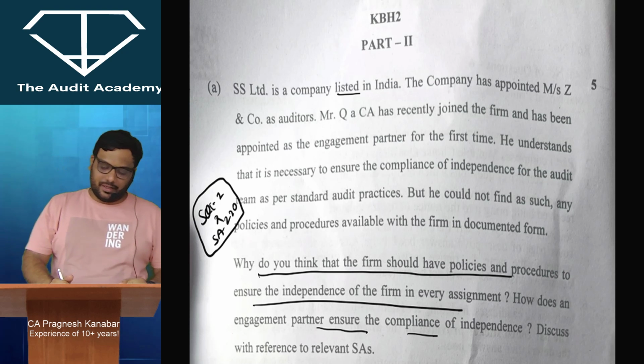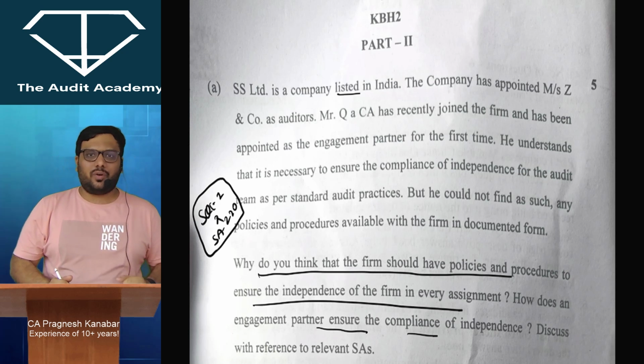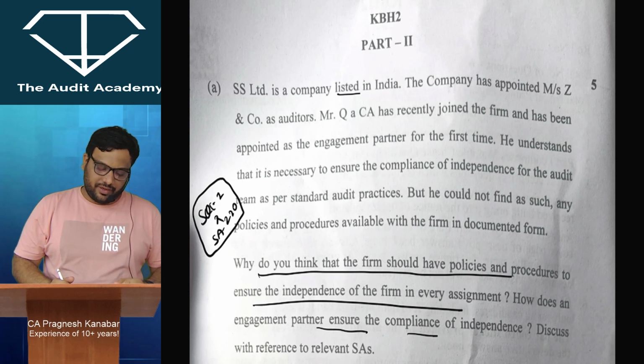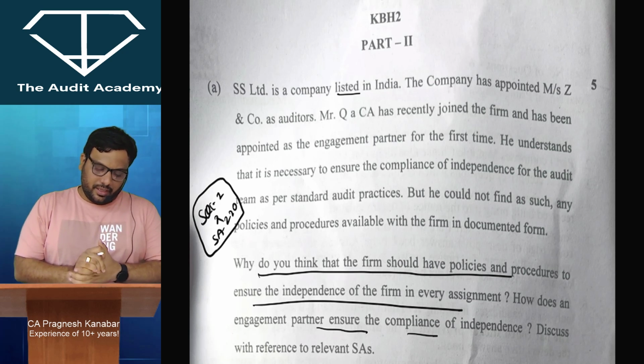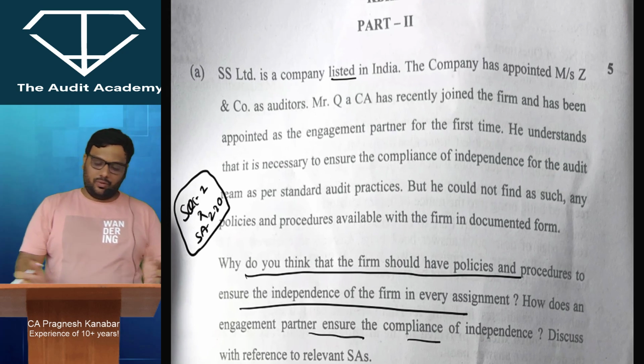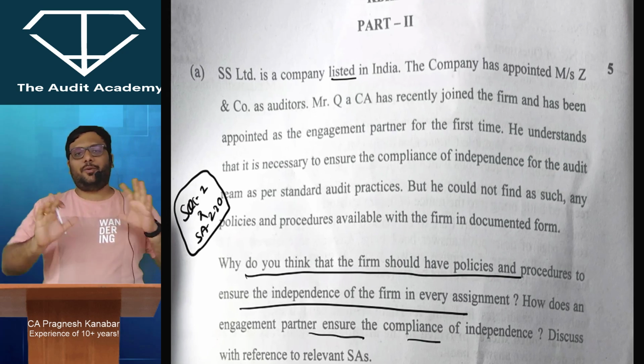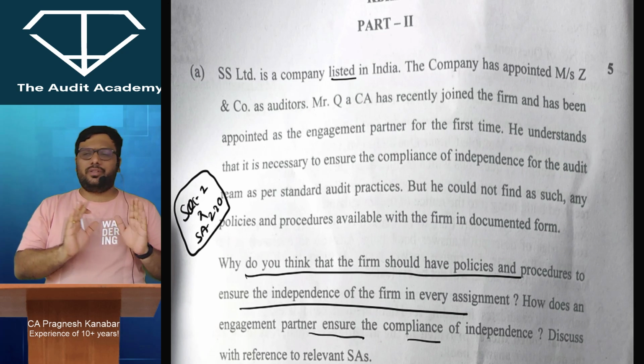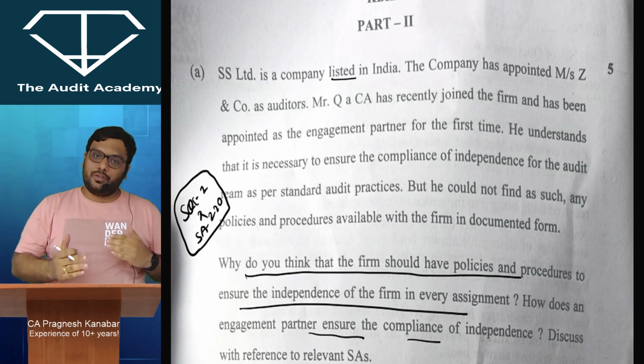So this is a very quick analysis on the paper that was asked for CA Final November 23, which is the last attempt in the existing course. I mean the old course now. All right. So I hope that overall the paper was good. Even if you missed out on few things, it's okay. Now focus on the next paper.